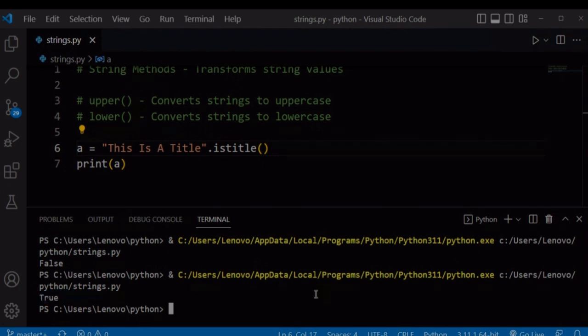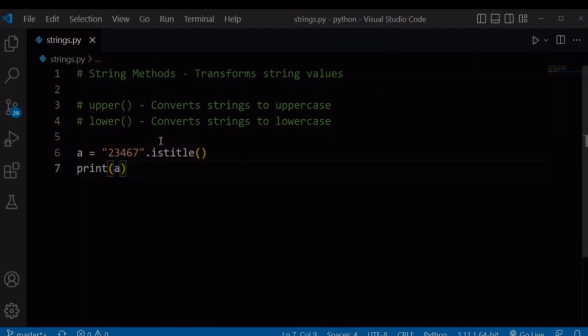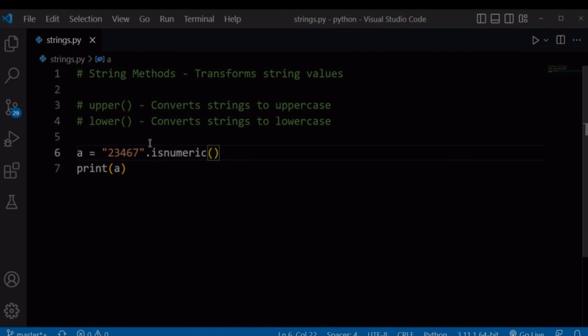letter. We also have the .isnumeric method, and this .isnumeric method will return true if a string consists of only numeric characters or numbers. Let's say, for example, we had a string that contains only numbers, just random numbers, and check whether this string contains only numbers using the .isnumeric method. This method will return true if the string contains only numeric characters or numbers.